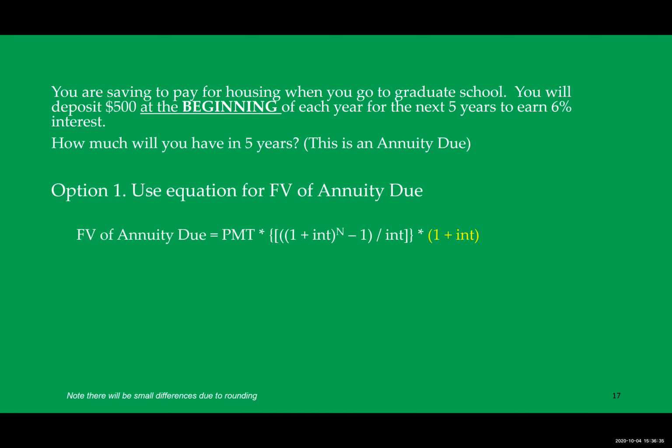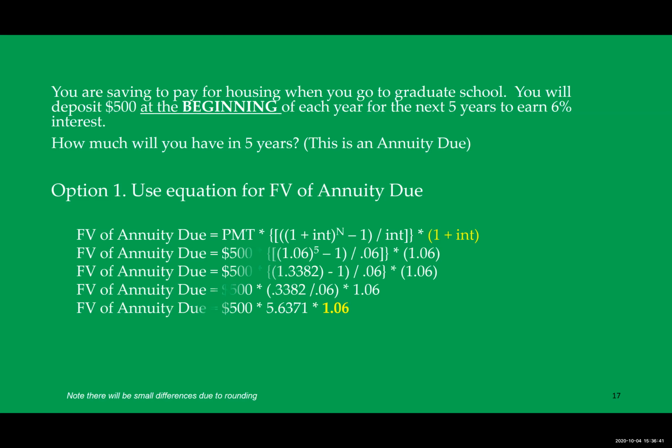So again, you have some options on how you answer this question. Let's look at the equation first. And I try to tell everyone, don't freak out on me here. We're still doing algebra. Just start with what's inside the brackets and parentheses, work your way out, and fill in the numbers that you know. Notice for the equation of future value of an annuity due, when you're solving for that information, you put 1 plus the interest rate raised to the time period minus 1 divided by the interest rate times 1 plus the interest rate times the actual payment.